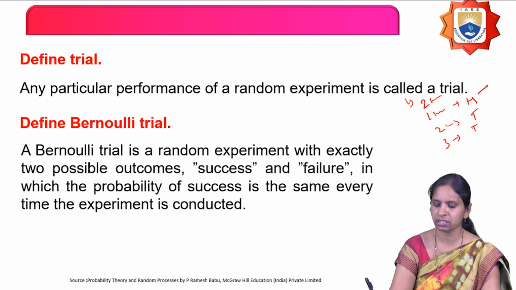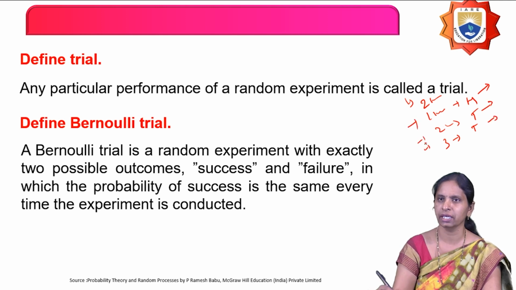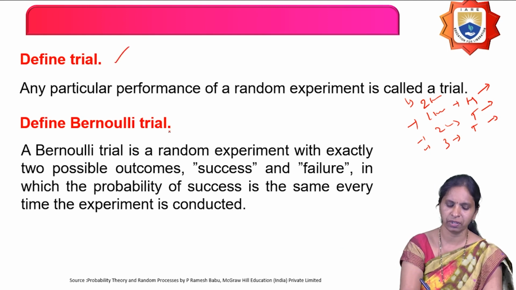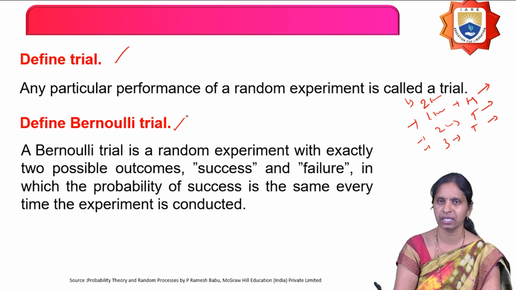Each performance of the experiment is called a trial. The next definition: define Bernoulli trial. The difference between a Bernoulli trial and a trial is that in a trial I may get any outcome out of all the possible outcomes.